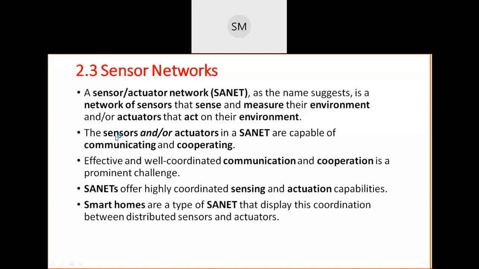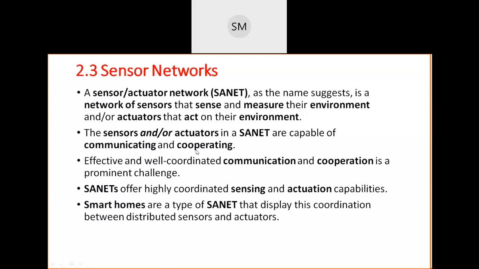Okay, next, the sensors and actuators in a SANET have the capability to communicate with each other and cooperate with each other. See the beauty of SANET. If in a SANET both sensors and actuators are embedded or connected, then these sensors and actuators have very proper, well advanced communication, and between them there is very good cooperation.